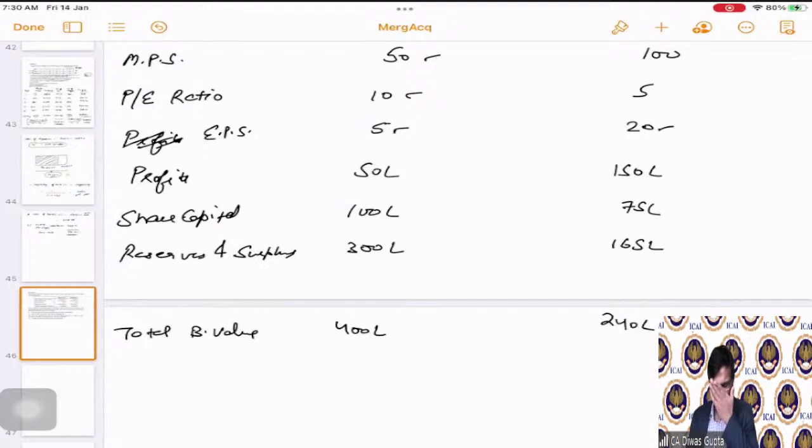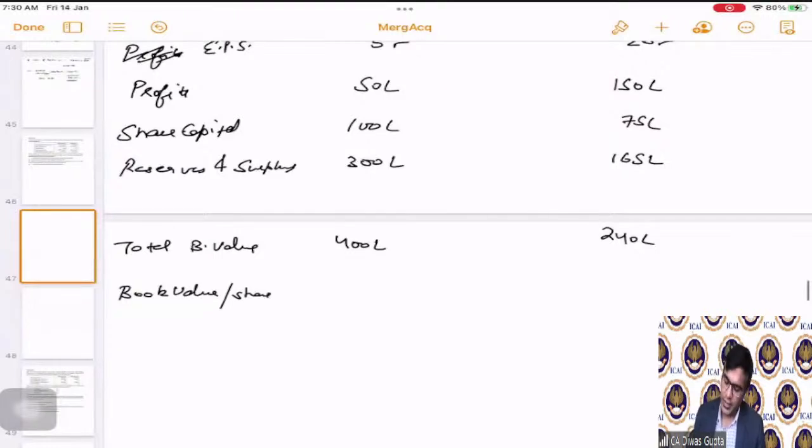Correct? Then book value per share. We just need to simply divide it by the number of shares, correct? Which is 40 and 32.